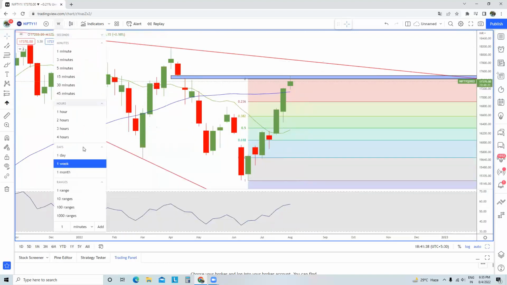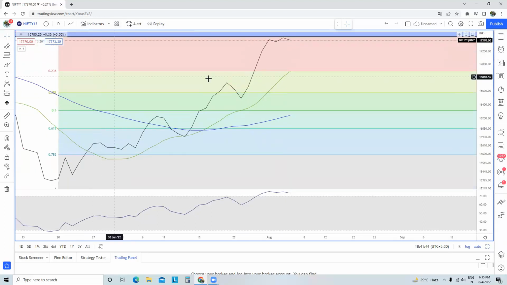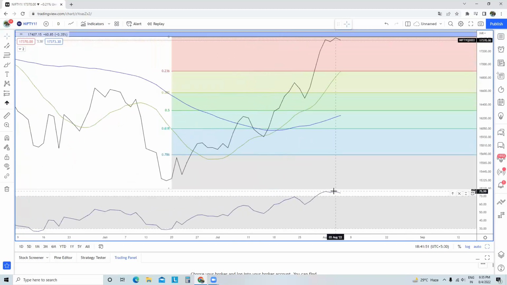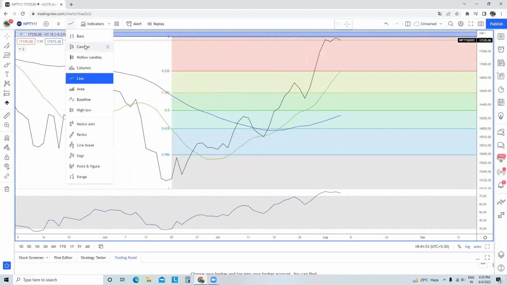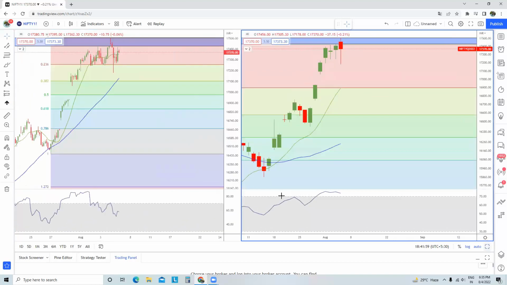All right. Now, coming back to the daily time frame chart, if I convert this chart to a line chart, we can see a higher high in price and a lower high in RSI. So yes, this is confirmed that we certainly have a negative divergence in the Nifty futures daily time frame chart.